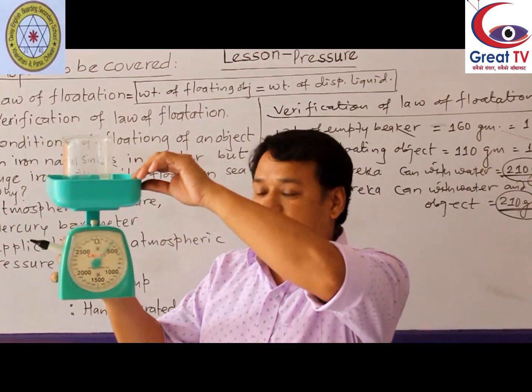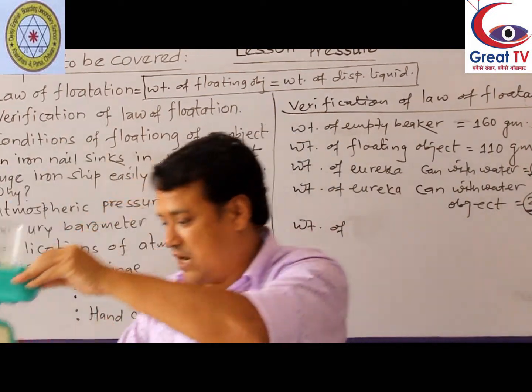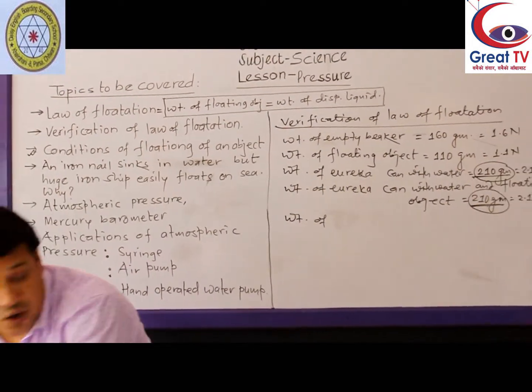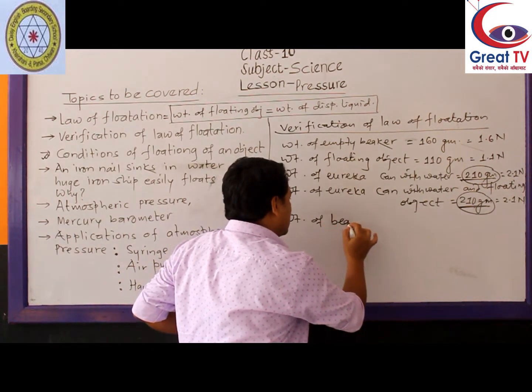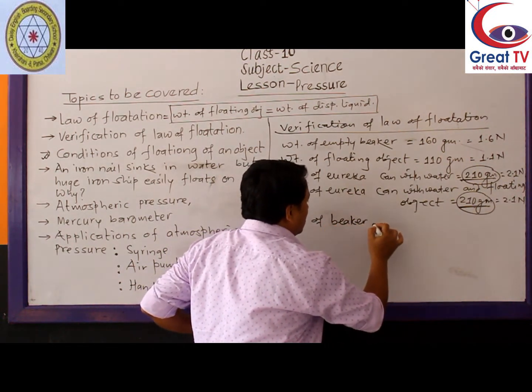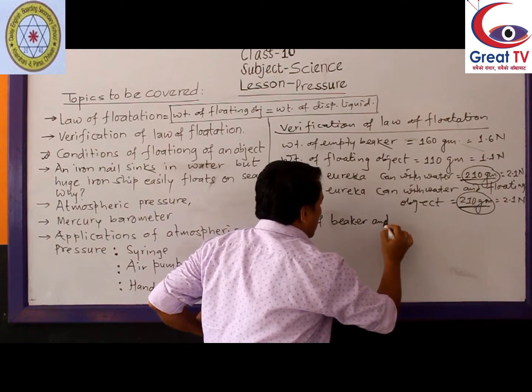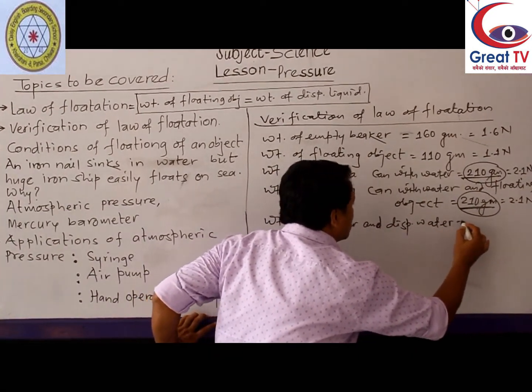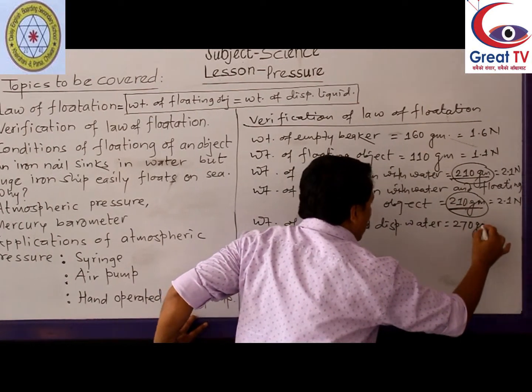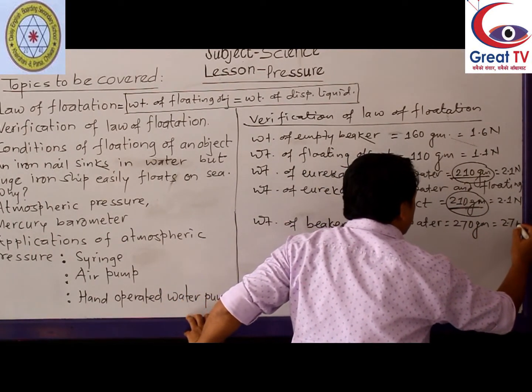You can see here 270 gram. So let's write weight of beaker and displaced water equals to 270 gram equals to 2.7 Newton.